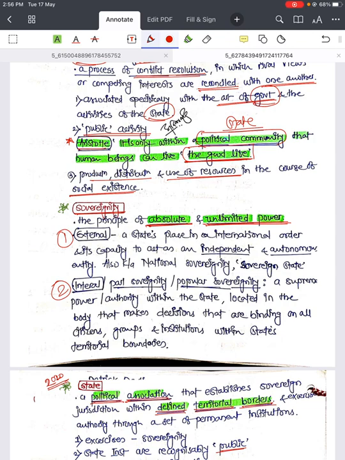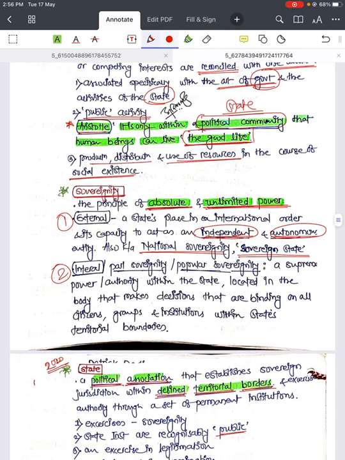In the external aspect, it is the state's place in the international order and it is capable of acting as an independent and autonomous entity, also called national sovereignty or sovereign state. That means it is independent of any international pressure group, international country or international organization. It is independent and autonomous, right? In the internal aspect of sovereignty, it is also called parliamentary sovereignty or popular sovereignty. Why popular? Because it comes from the people, right? That is why popular sovereignty.